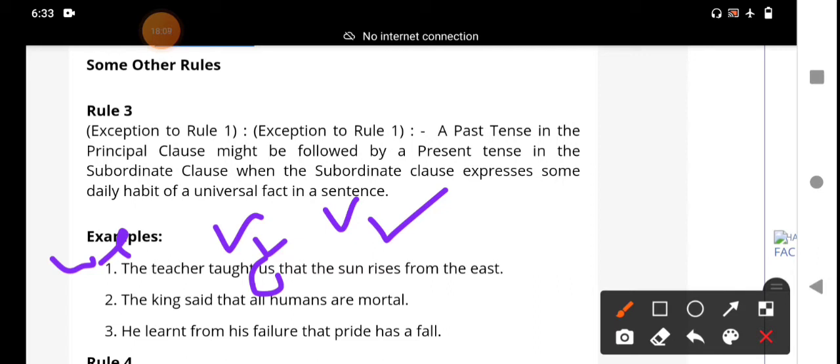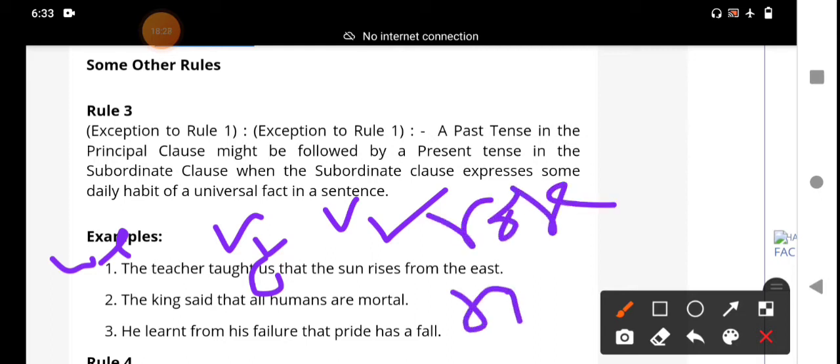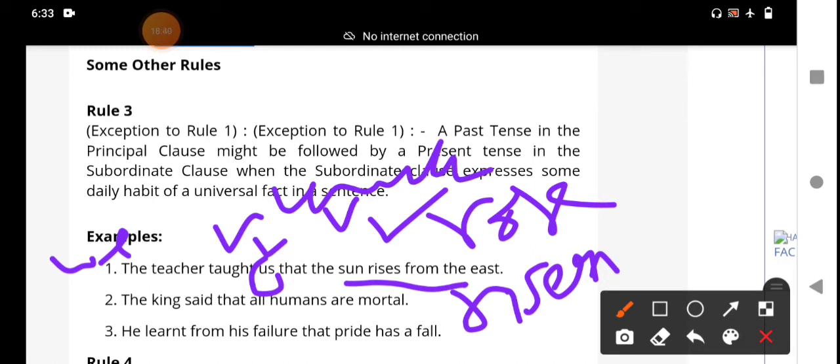Here the main clause is in the past tense, so as usual we would write the subordinate clause in the past tense also. The verbs are rise, rose, risen: "The sun rose from the east." That is grammatically correct. But "the sun rises in the east" is a universal truth, so we express it in the simple present tense, even though the principal clause is simple past tense. That is the exception rule.